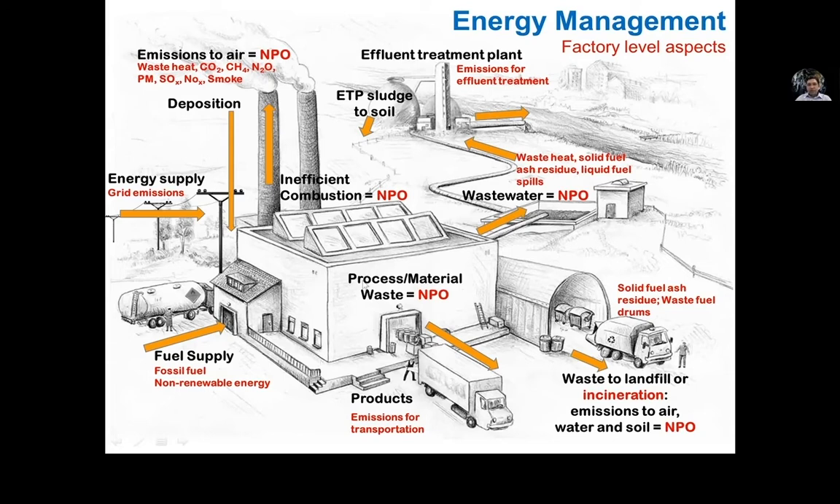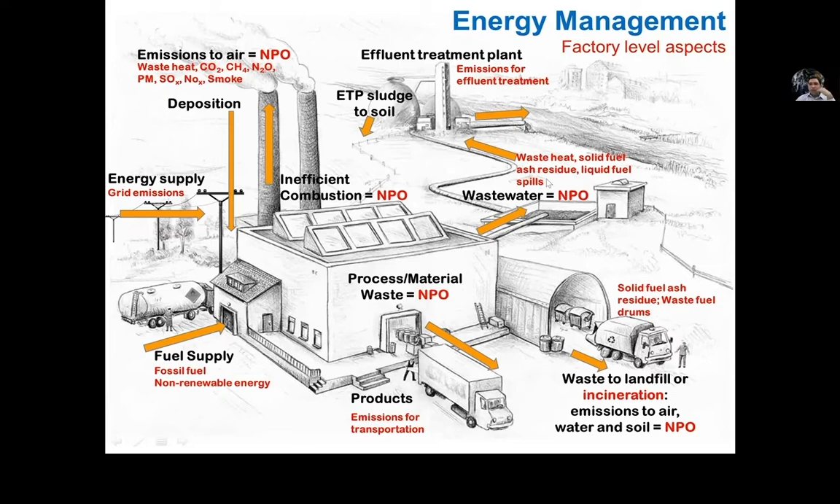And then we have process or material waste, and you can see this word NPO everywhere, and I will explain this word after a few slides. So just remember this word NPO, because we will be using it a lot during our session. So we have process or material wastes in the factories. Then we have products going out of the factories where we have emissions from transportation. On the right hand side, you can also see in the bottom we have waste going towards landfill. We have soil control and soil quality control as well.